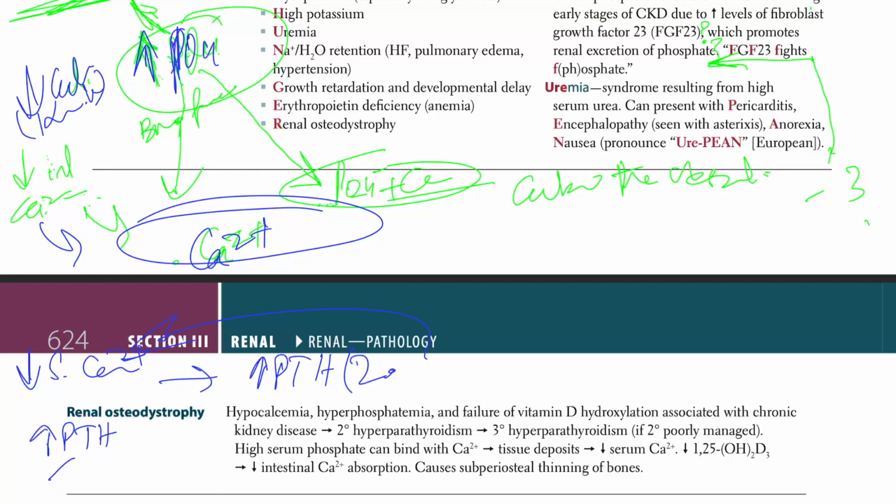Well, it's going to cause increase in bone resorption, right, and get the calcium back. And if it's going to do that, then it's going to cause osteitis fibrosa cystica. But in some cases, if you develop resistance to PTH, now you have adynamic bone disease due to osteomalacia.